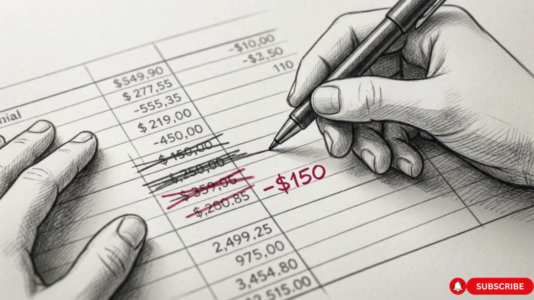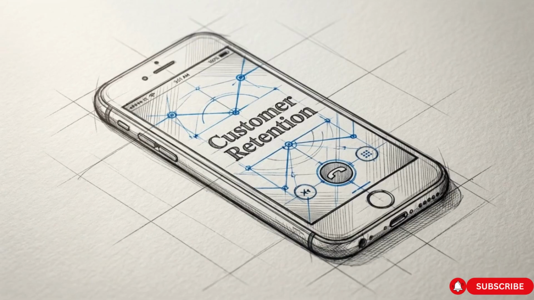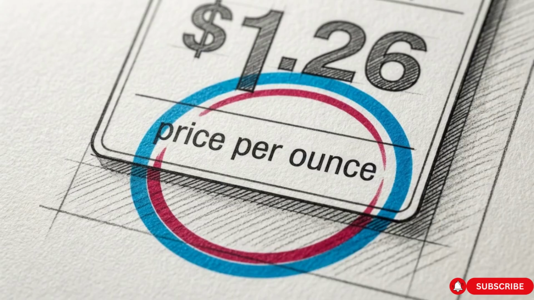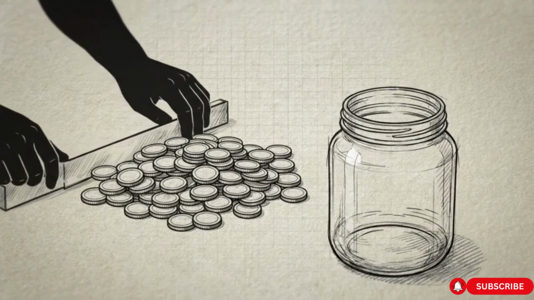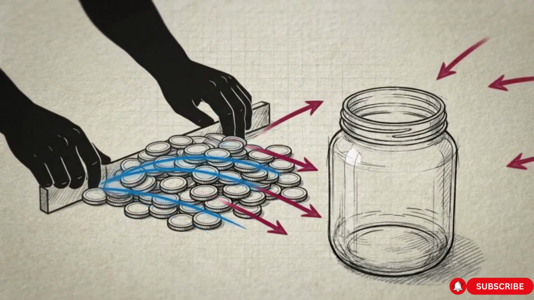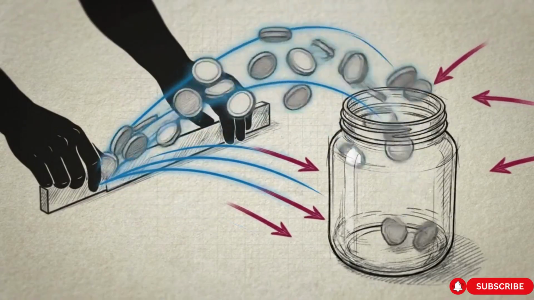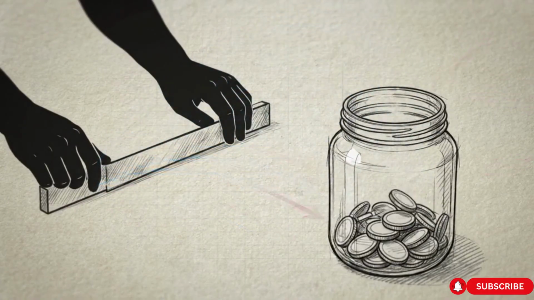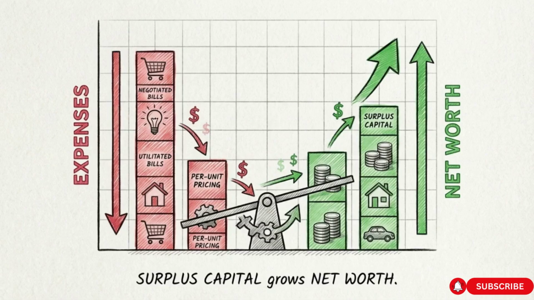To shrink your needs bucket back down to 50%, you have to execute specific reductions. Call your cell phone and home internet providers to negotiate a lower retention rate. At the grocery store, use per-unit pricing, checking the cost per ounce or per item, to ensure you are buying the absolute cheapest staple products. Scraping these margins away from your daily expenses and funneling those dollars directly into your 20% savings bucket stops the financial bleed. This creates the surplus capital you need to start growing your net worth.